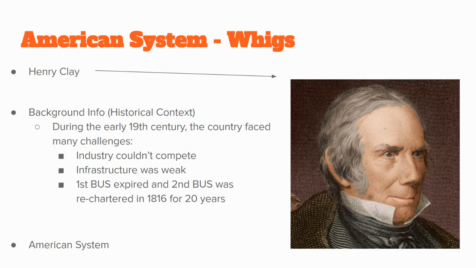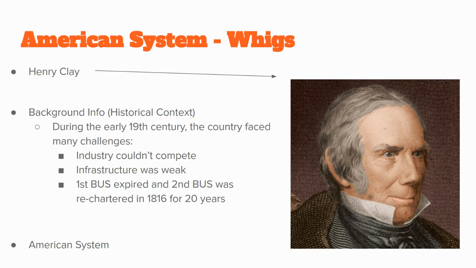Last issue is the Bank of the United States, also called the BUS. When you see BUS, think Bank of the United States. So remember, the Bank of the United States is like the federal bank that issues money to the national government, prints our money, right? So the first Bank of the United States expired because it only lasted for so long. They made a second Bank of the United States.